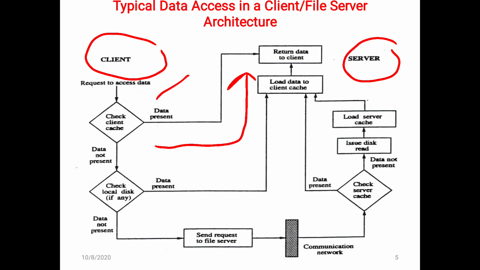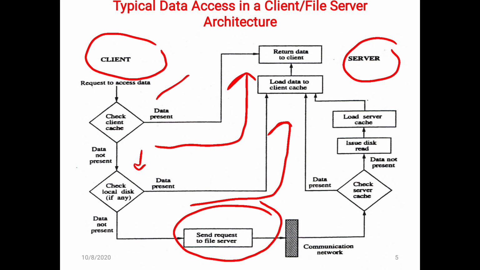Else, if data is not present in this cache memory, then it checks the local disk associated with the client cache. If data is present there, then again it returns the output to the client. Else, if data is not present, then it sends a request to the file server via a communication network, and now the request has arrived at the server side.